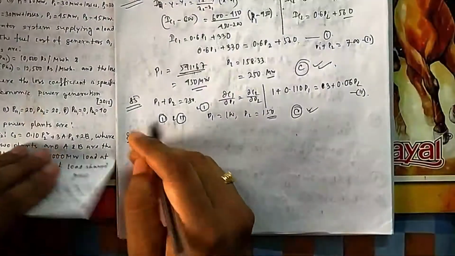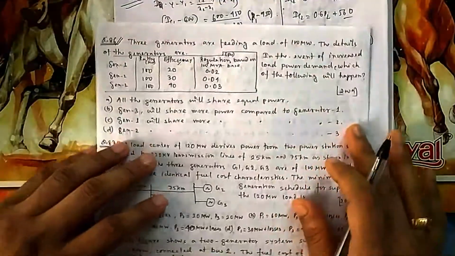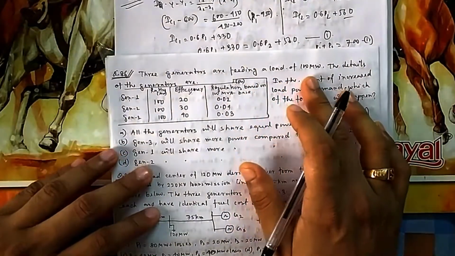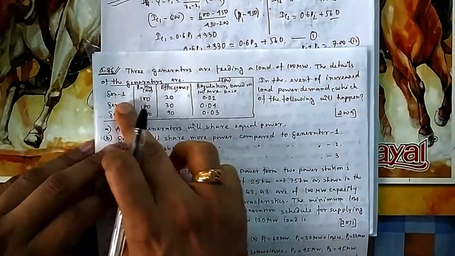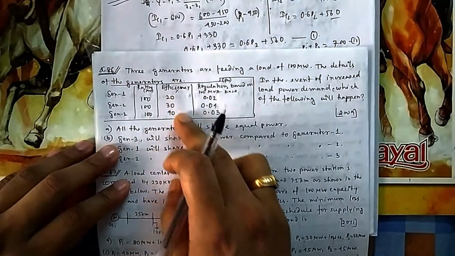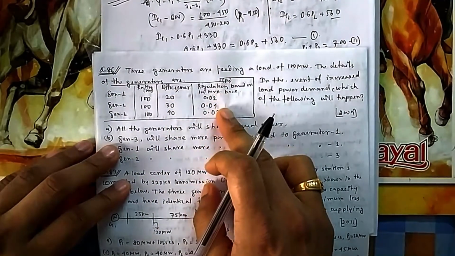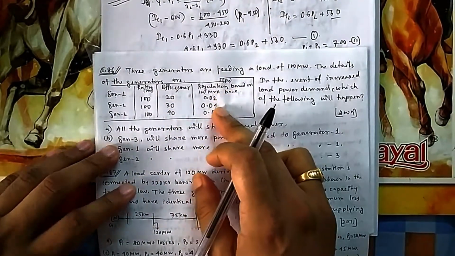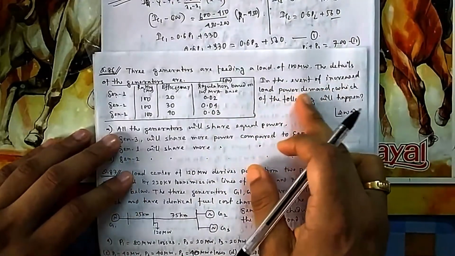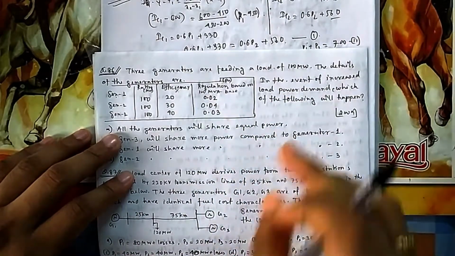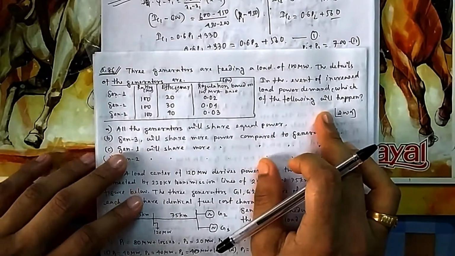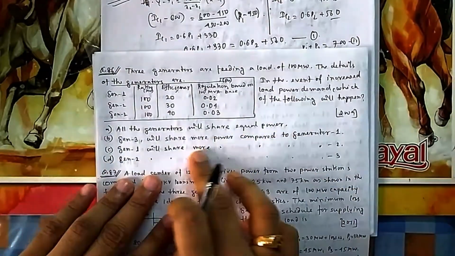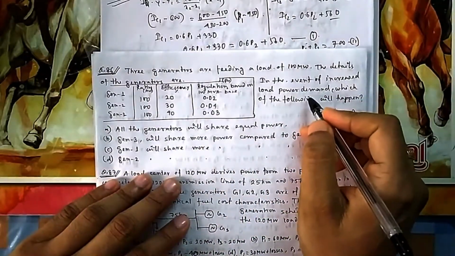In question number 86, what they are asking: 3 generators are feeding a load of 100 megawatt. The details of the generators are given. These are the ratings, these are the efficiency, these are the regulations in per unit. So voltage regulation. In the event of increased load power demand, which of the following will occur? So all generators will share power, or whichever will share power in what ratio? So you have increased your demand.